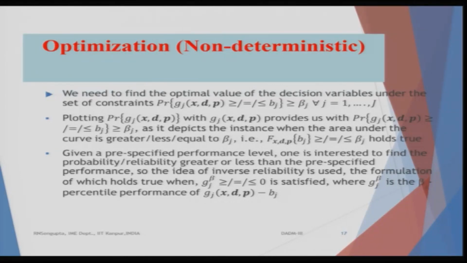Given a predefined performance level, one is interested to find the probability or reliability greater than or less than the predefined performance. So, the idea of inverse probability would be utilized. If you remember what we did, if you have capital F of x equal to the value of alpha, you find out the inverse probability and find out the small x values or the small z values. So, this inverse probability will be utilized to find out, depending on the values of beta, the values of x, which are the decision variables, and obviously they would be utilized in order to find out the x MPP points and similarly do the reliability analysis.